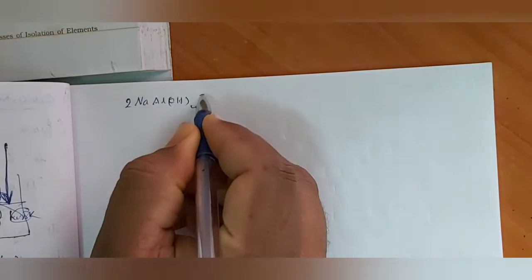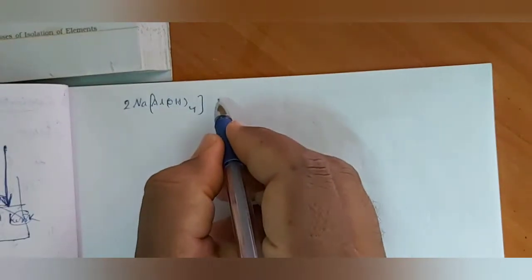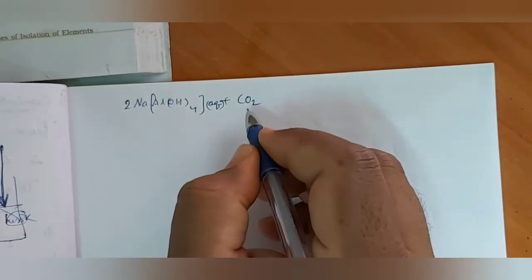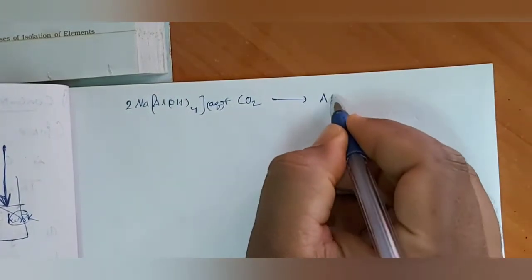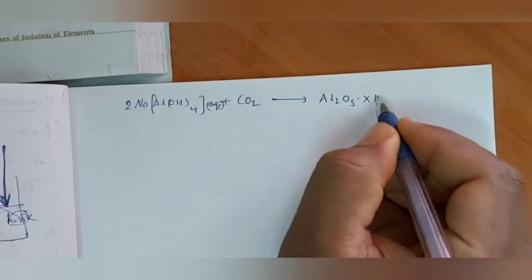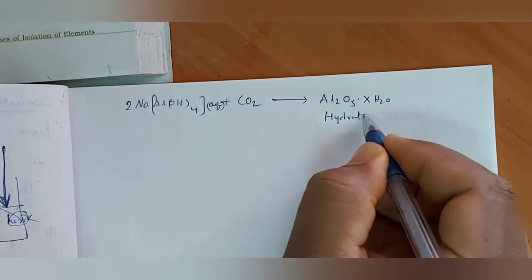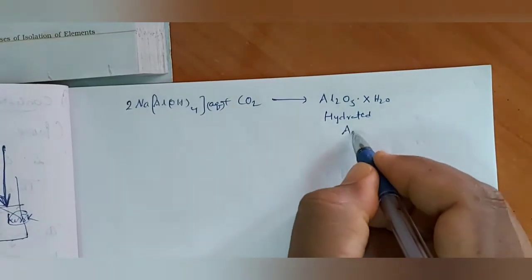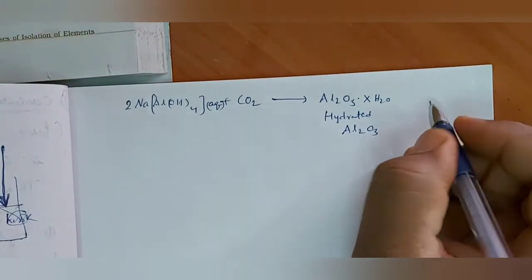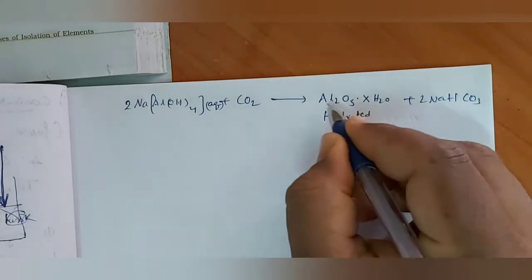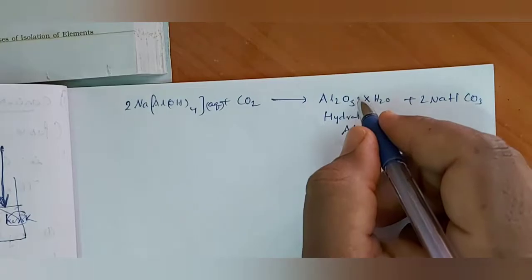2NaAlOH4. This is an aqueous solution. Through this, carbon dioxide gas is passed to form Al2O3.XH2O, hydrated Al2O3, which means some water molecules are also present. Hydrated Al2O3 plus 2NaHCO3. This is the precipitate, which is separated.